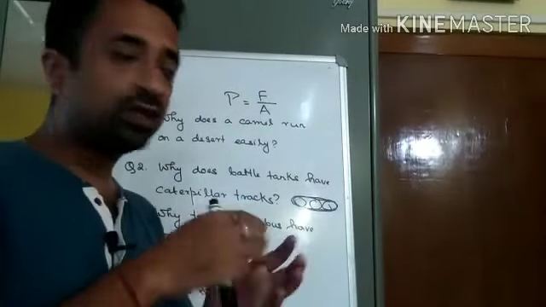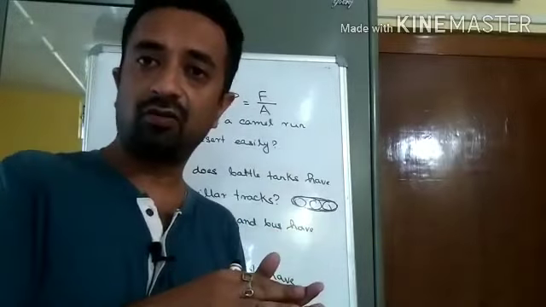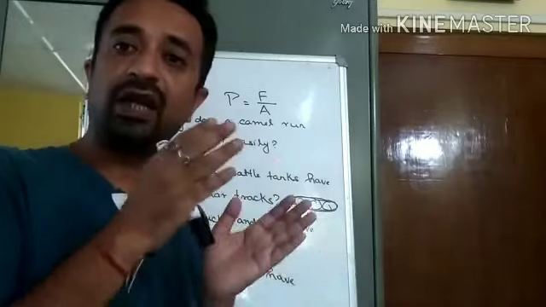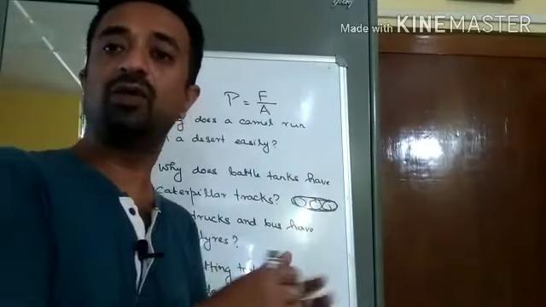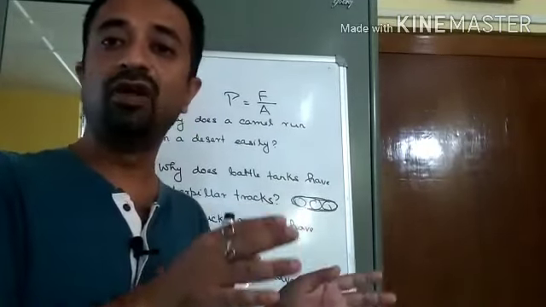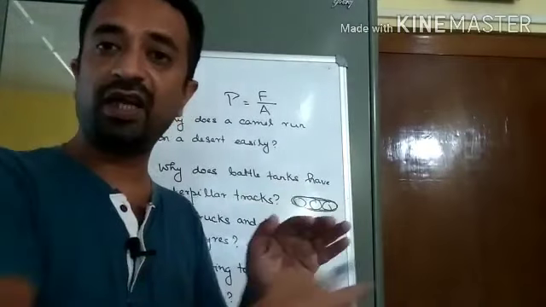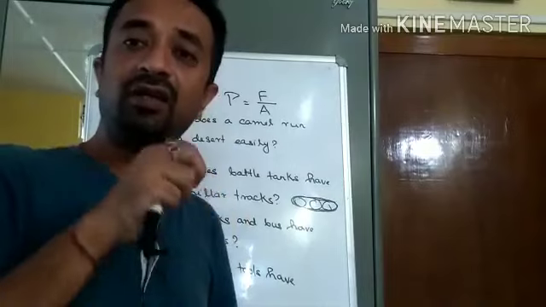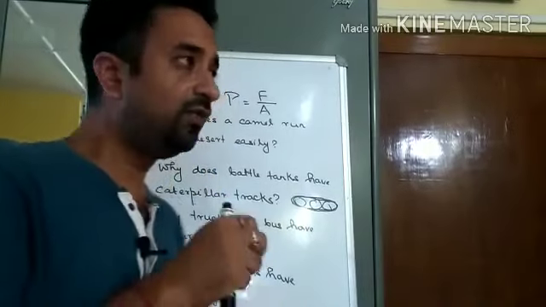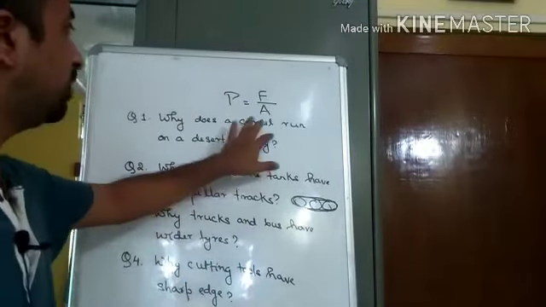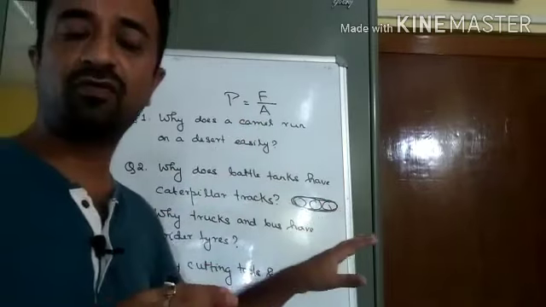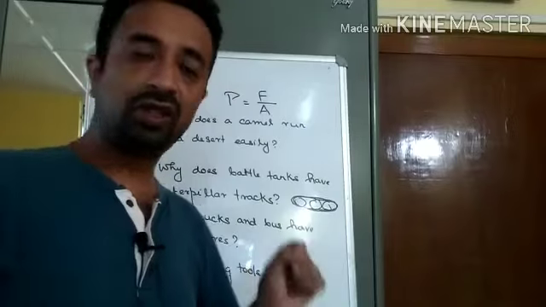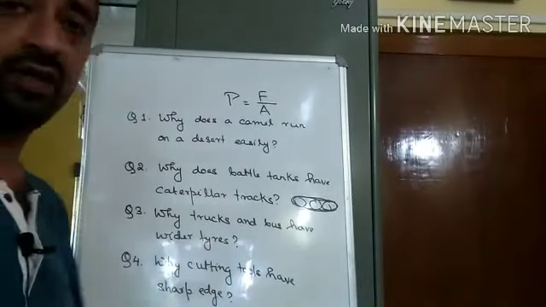A wheel does not make much contact with the ground, but if a caterpillar track is provided, the area of contact with the ground increases. Now the pressure gets uniformly distributed over the entire area, so the pressure exerted will definitely decrease. Then it will not get stuck on soft roads, it can move easily. Clear? So this is the explanation to the second part.